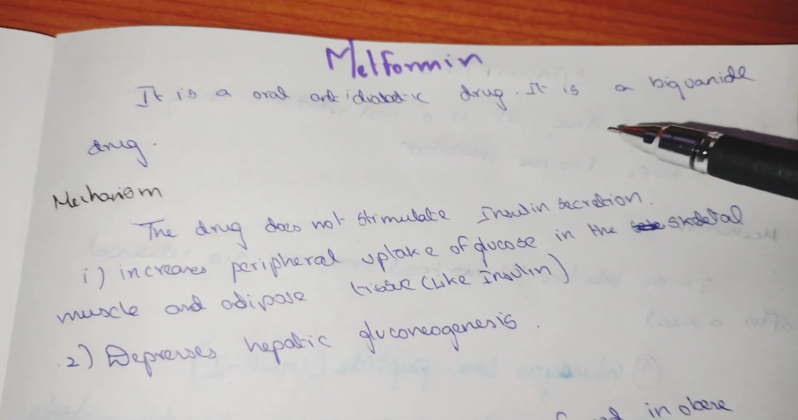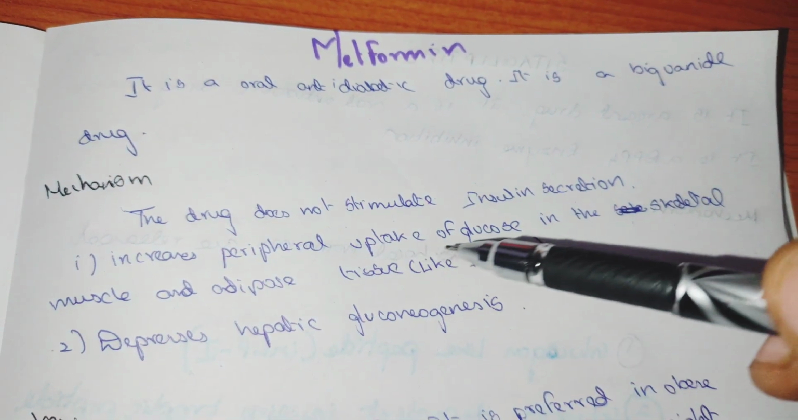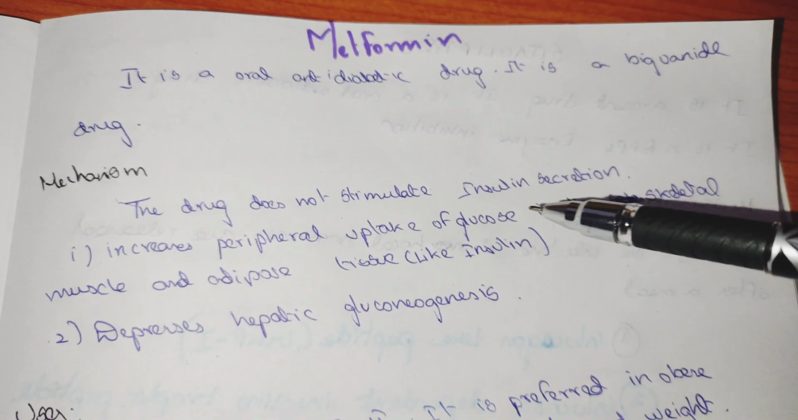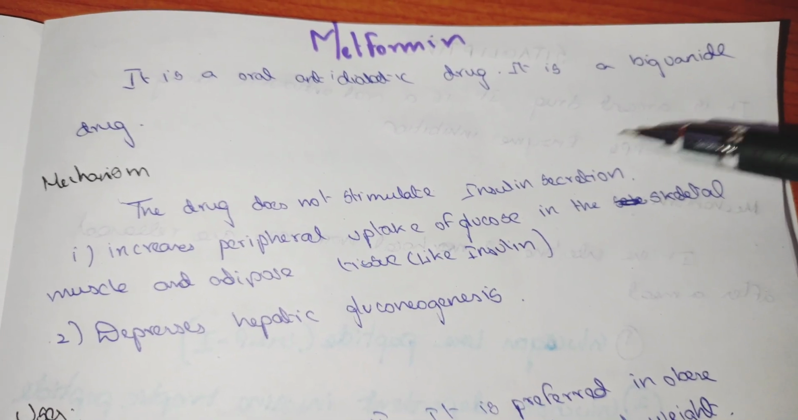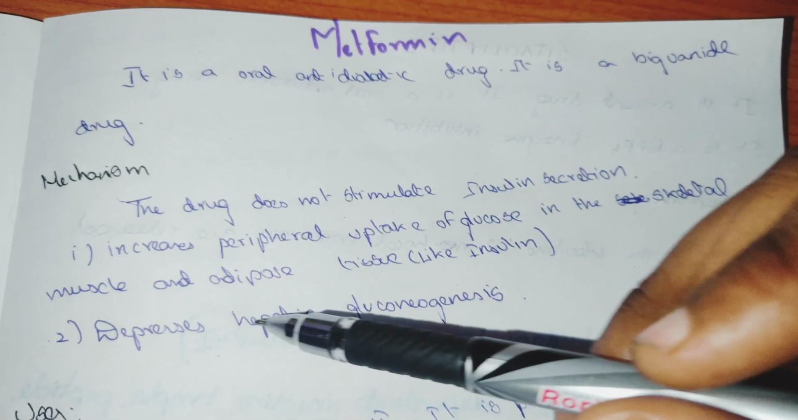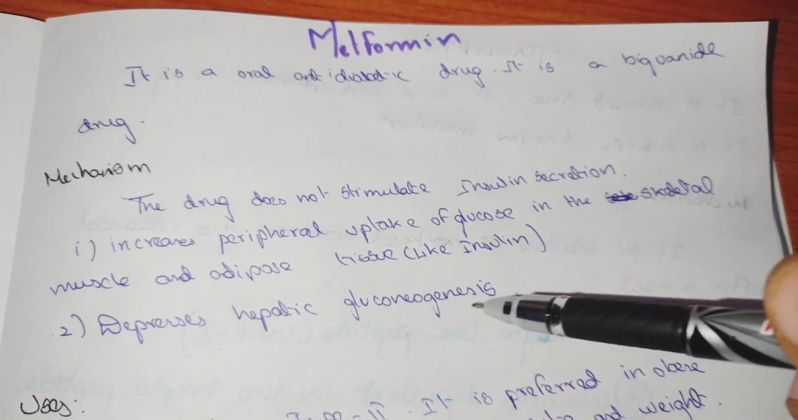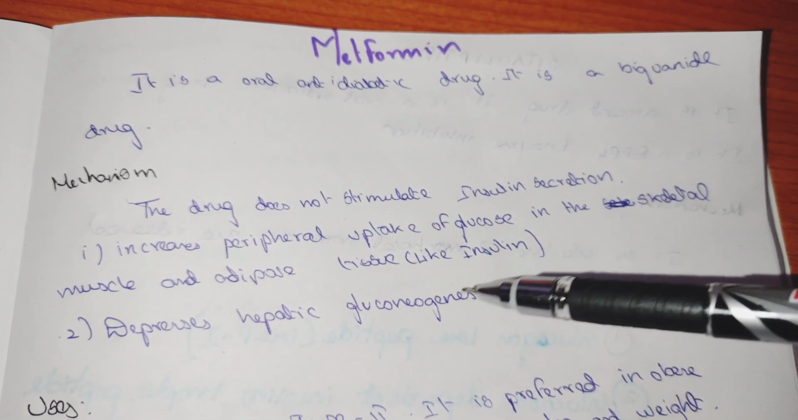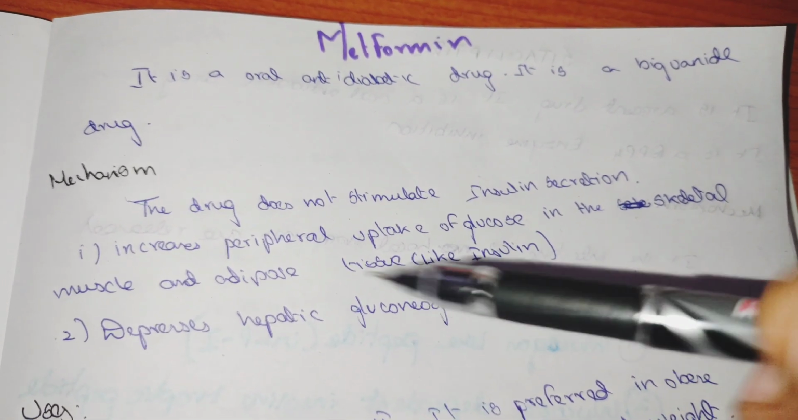It does not stimulate insulin secretion, whereas it increases the peripheral uptake of glucose in the skeletal muscle and adipose tissue. It increases the utilization of the peripheral glucose present in the skeletal muscle as well as adipose tissue, and depresses hepatic gluconeogenesis. This is a process in which glucose is produced. In gluconeogenesis the liver produces more glucose, so metformin reduces the glucose level by depressing gluconeogenesis.